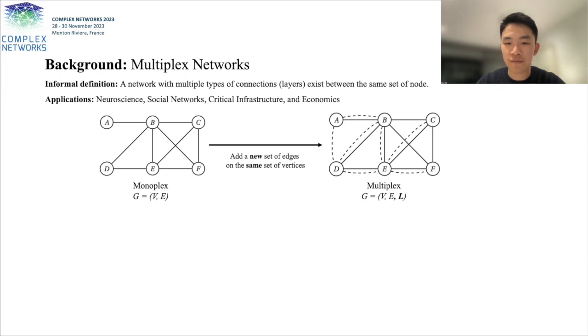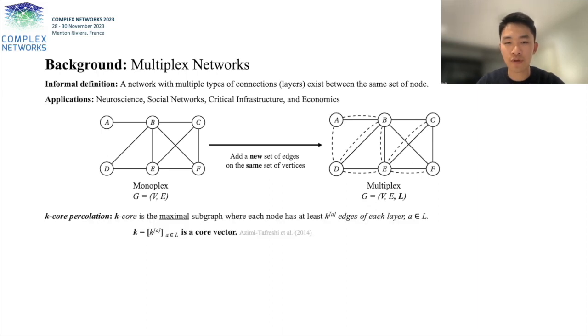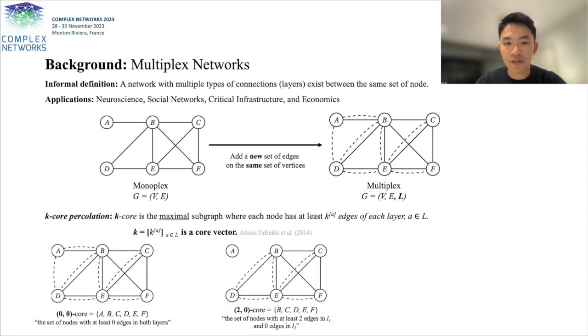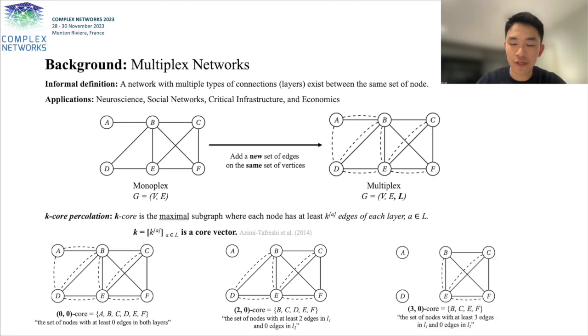From the basic definition of multiplex networks, we give the definition of K-core per location. K-core per location is defined as the maximal subgraph where each node has at least K edges in each layer. K is known as a core vector. For example, the 0,0 core is the set of nodes with at least 0 edges on both layers. We see that the 0,0 core is the original network. The 2,0 core is the set of nodes with at least 2 edges in layer 1 and at least 0 edges in layer 2. We see that node A is no longer in the 2,0 core because it doesn't satisfy this definition, and so on and so forth.